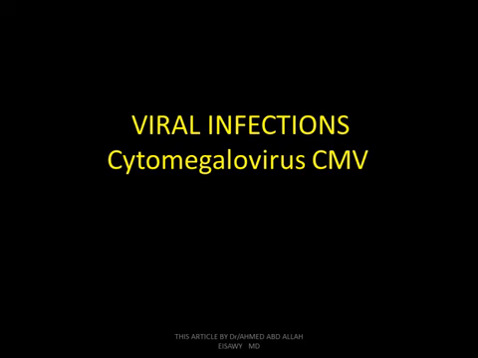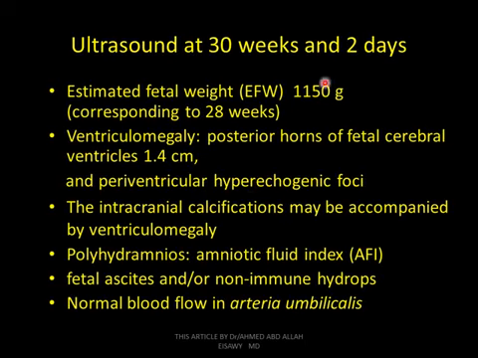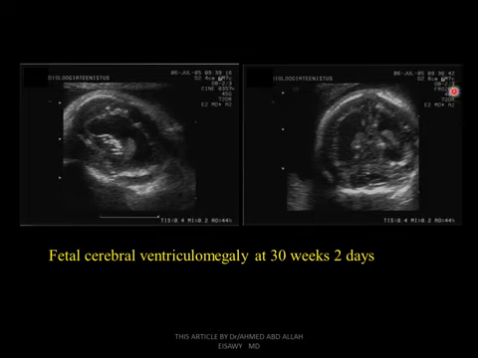Viral infection, first we talk about viruses. Ultrasound at 13 weeks and 2 days. Estimated fetal weight. Ventriculomegaly, posterior horn of the fetal cerebral ventricle 1.4. Periventricular hyperechogenic foci. Intracranial calcification may be accompanied by ventriculomegaly, polyhydramnios and increased amniotic fluid index, fetal ascites and non-immune hydrops, with normal blood flow in the umbilical artery. This is the presentation of a case of cytomegalovirus infection at 13 weeks: fetal cerebral ventriculomegaly at 13 weeks and 2 days.